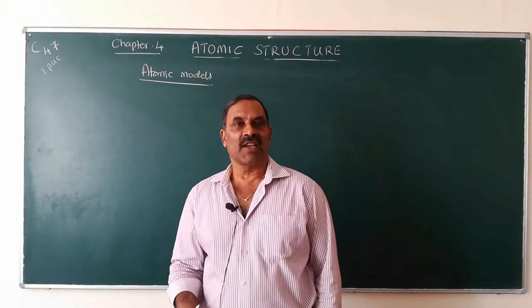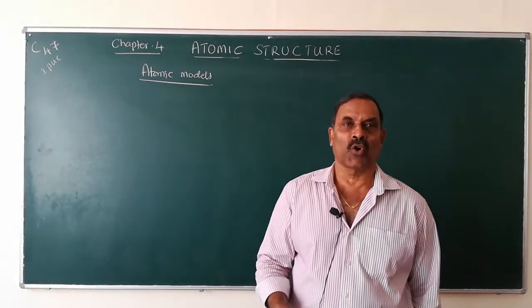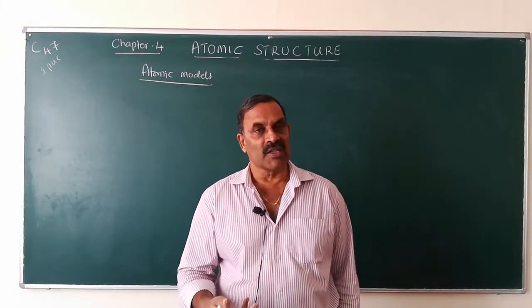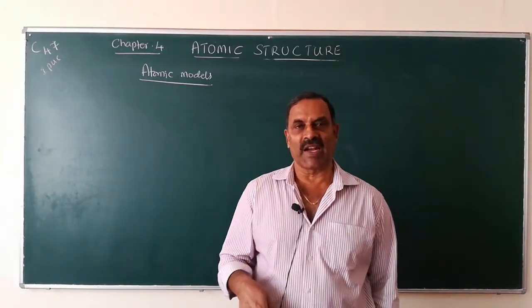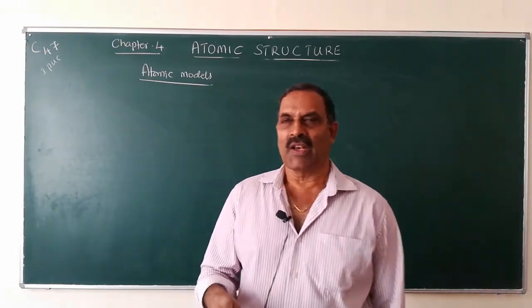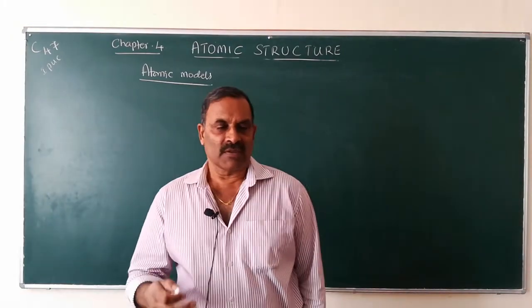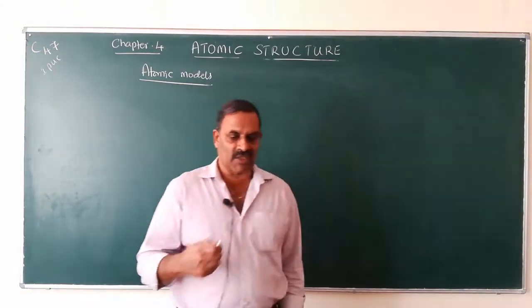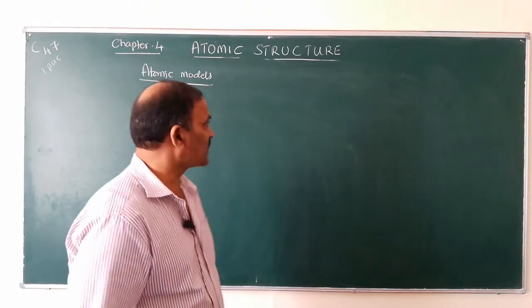Different scientists have put forward different models for the structure of an atom. So we will have some ideas regarding the old history of atomic structures.